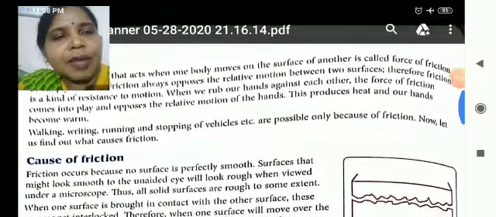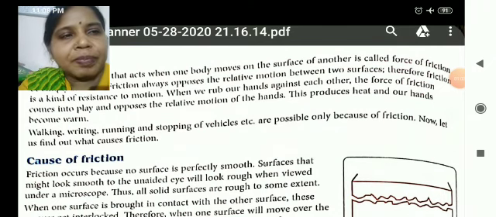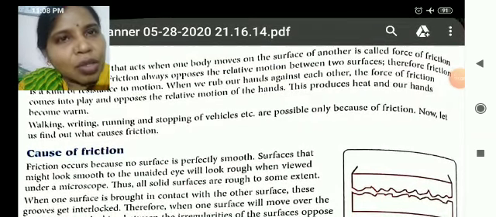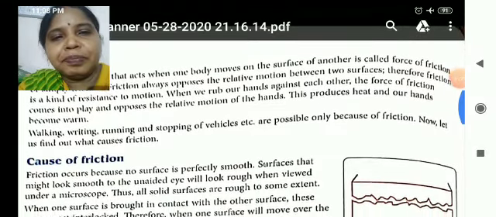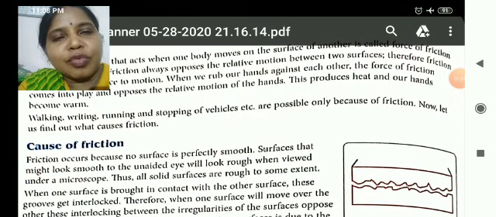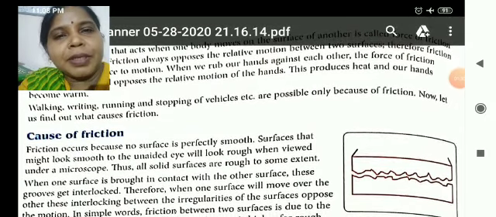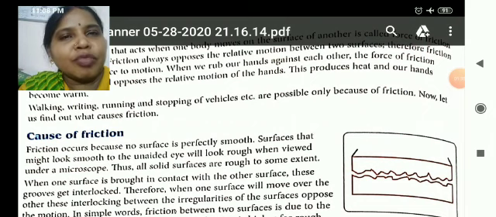When we rub our hands against each other, there is frictional force between our palms, and this also releases some heat. After friction, the heat is released so that the hands get warm. In a previous video, I explained all the examples of frictional force, for example walking, writing, running, stopping of a vehicle, and many more from our daily life.